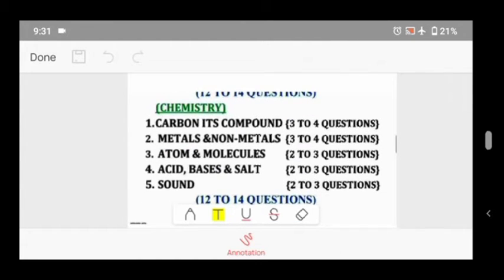Chemistry: carbon and its compounds, metals and non-metals, atoms and molecules, acids, bases and salts. Carbon and its compounds: 3 to 4 questions are coming from this chapter. Metals and non-metals: 3 to 4 questions. If you see the 10-year previous papers, you will really get the idea that the questions are coming from these chapters. I'm not telling you to learn only these chapters. You have to study all chapters, but I'm telling you the important topics that you have to focus on.